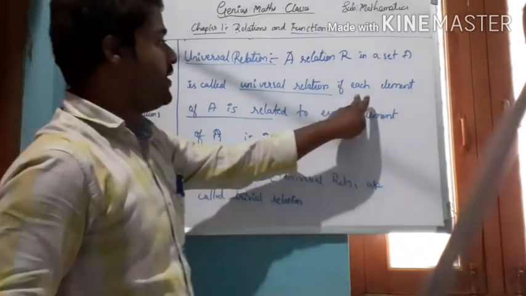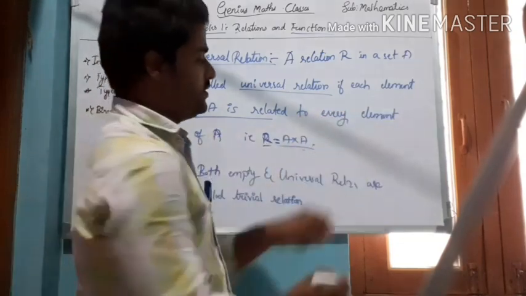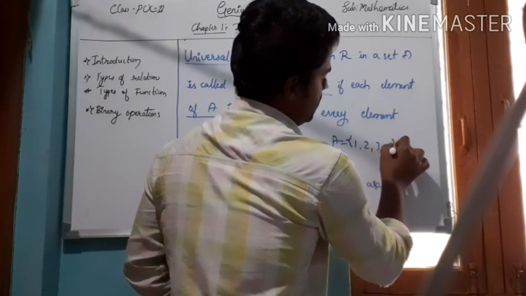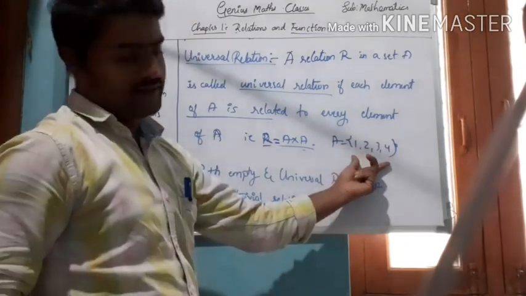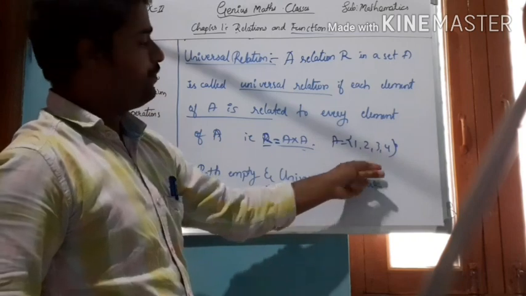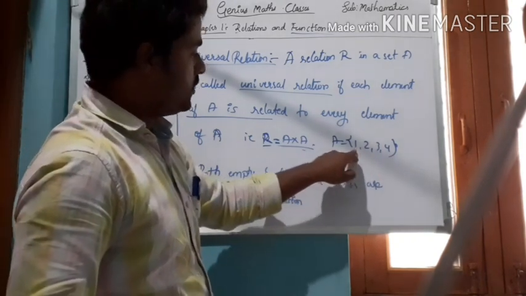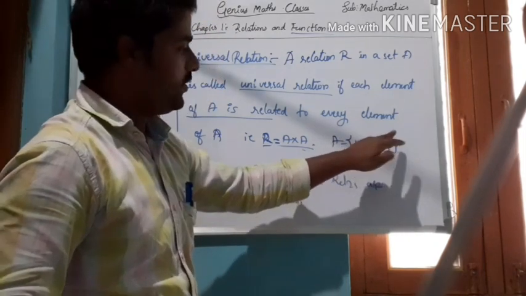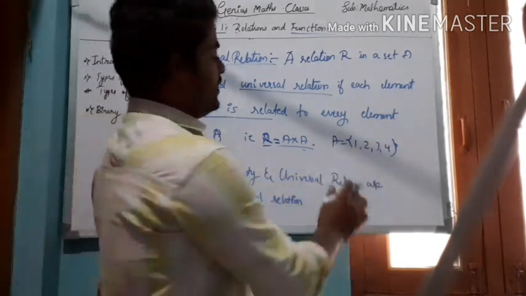Each element of the set A, here A equal to 1, 2, 3, 4, I have explained this example in an earlier class. So here each element 1, 2, 3, 4, all these elements are related to